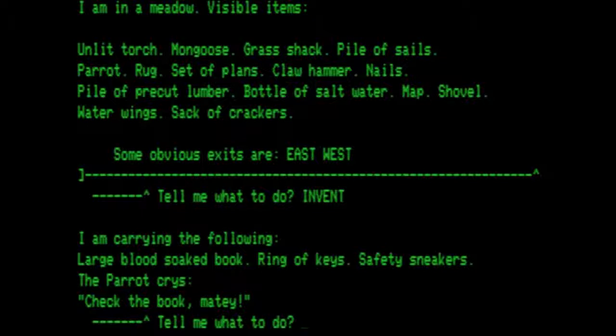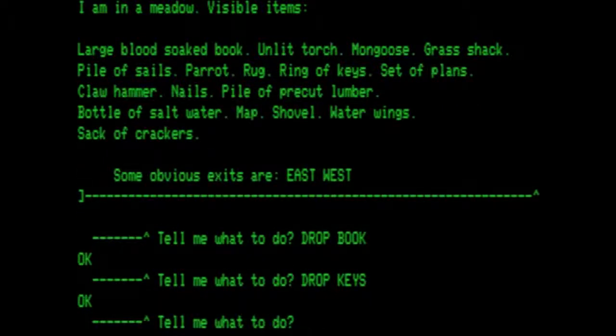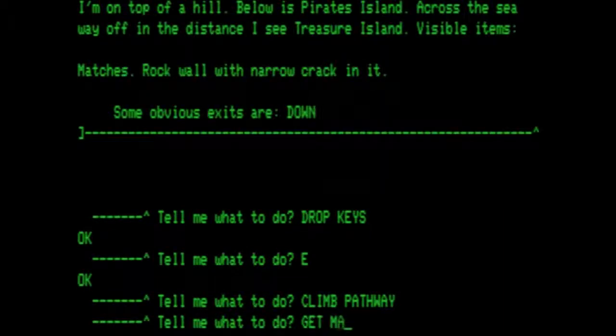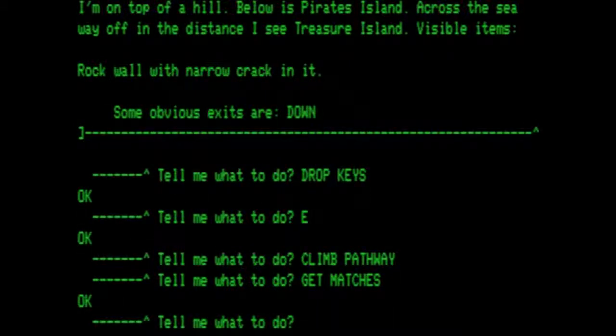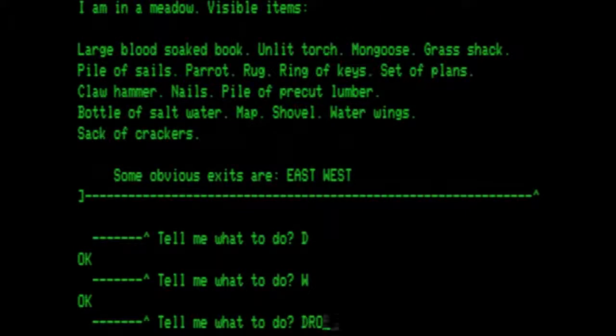Check our inventory. We have the book, the keys, sneakers. So let's drop the book. Wait, did I not get the matches? We will drop the book. Drop the keys. We will go east. Get the matches again. I must have misspelled it and missed it. So we're going to go down and west again. And drop the matches.